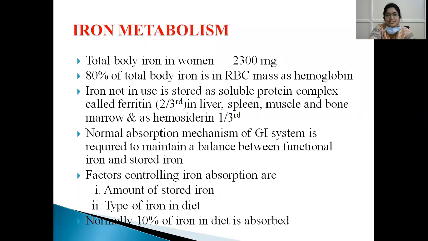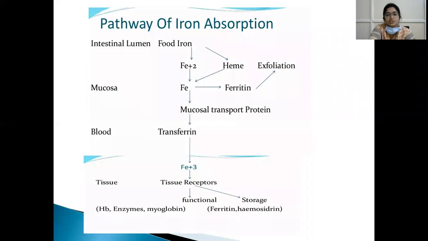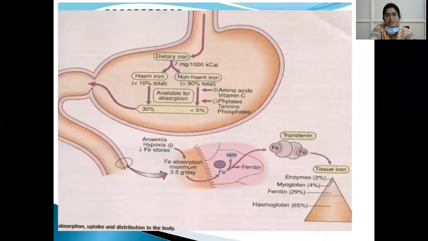iron. Our functional iron is in the form of hemoglobin and enzymes, and stored iron is in the form of ferritin and hemosiderin. So factors controlling iron absorption are the amount of stored iron and the type of iron in the diet. Normally only 10% of the dietary iron is absorbed. So now we will see the pathway of iron absorption.